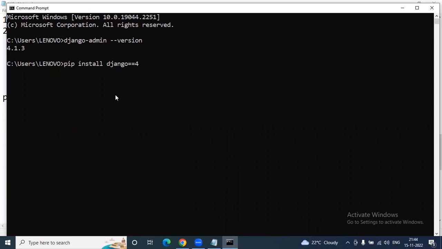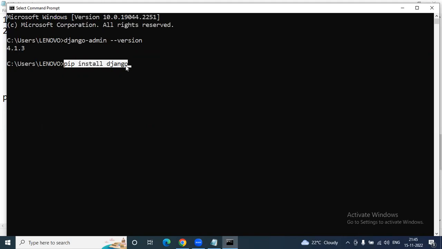like this, you can give the version number, or else you can directly use Django, the current stable version, the latest version only, and you will get the installation. So in case you don't have it, you can install it. But this installation is not recommended. The reason is that if you do the installation, it is called installation on your system environment, not a virtual environment.